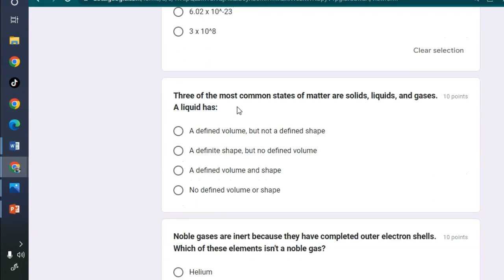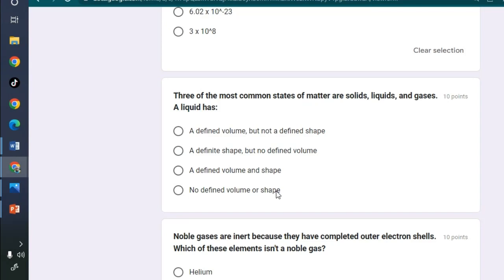So then we have the 3 most common states of matter are solids, liquids, and gases. A liquid has a defined volume but not a defined shape. A defined shape but not defined volume. A defined volume and shape, not defined volume or shape. So we are talking about a liquid here.